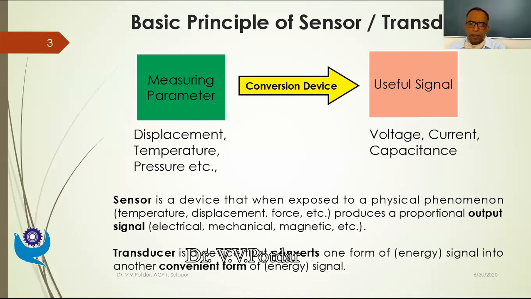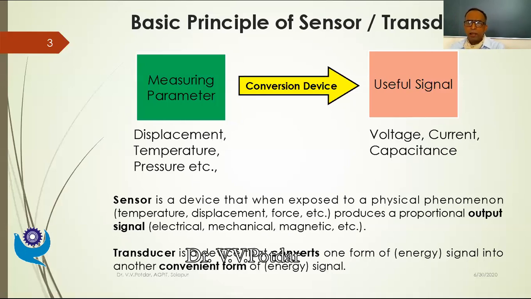So basically, the transducers convert the physical parameter into an appropriate, most of the times electrical, in some cases mechanical signal also. They convert the parameter in the physical form into some other convenient form. This process is also called the transduction process.